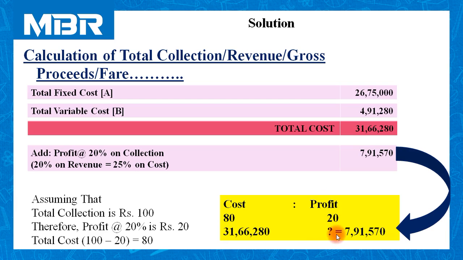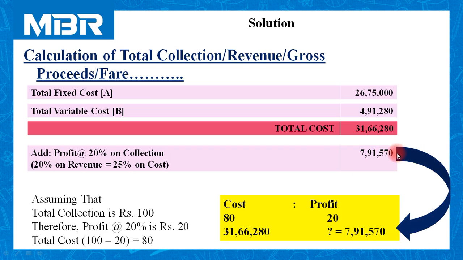To calculate this missing number, we have to multiply two factors and divide by cost, like 31,66,280 multiplied by 20 divided by 80 equals to 7,91,570.